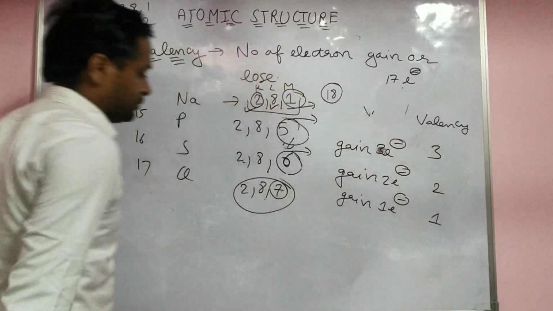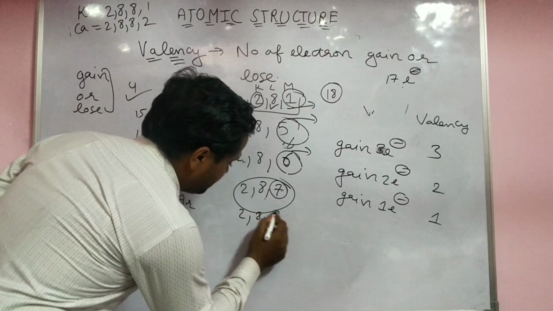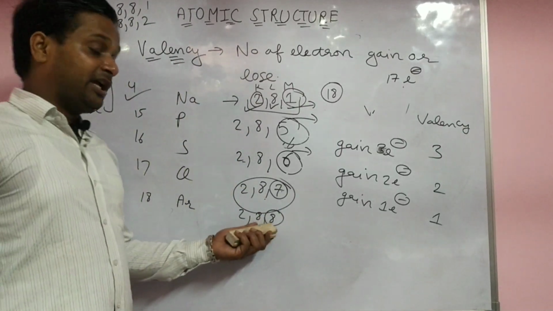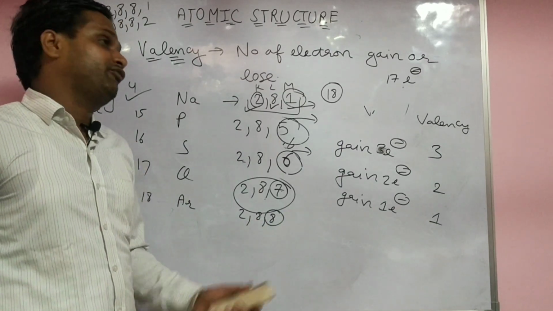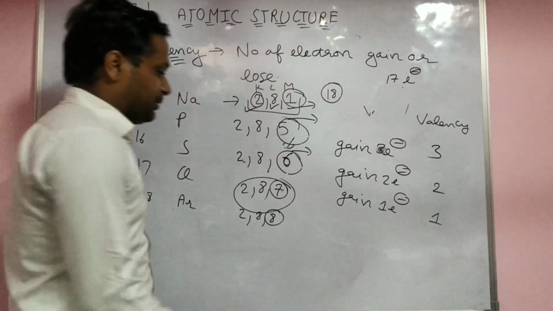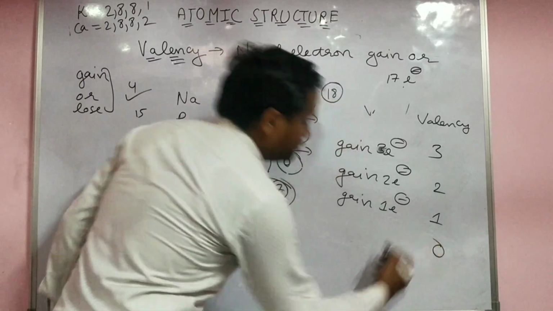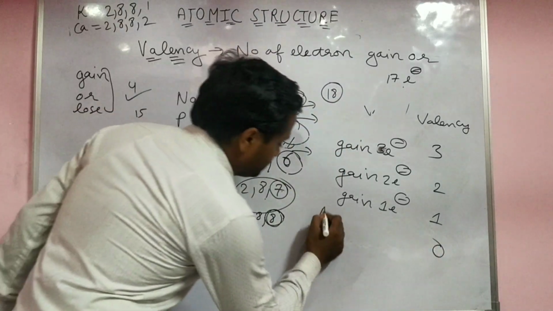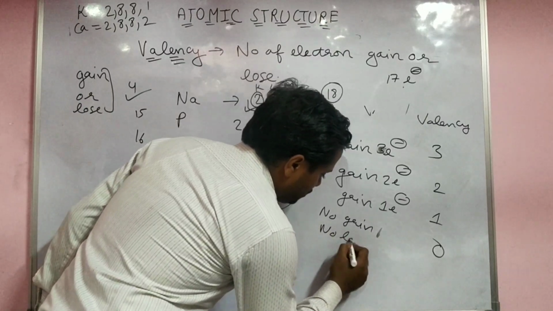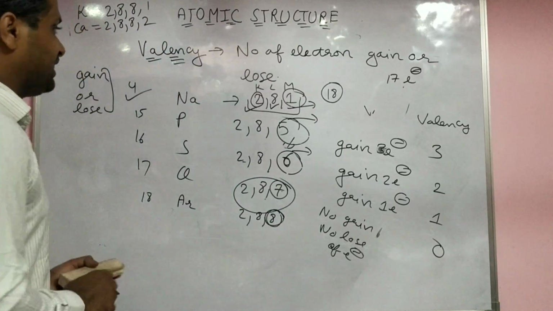Valency is 1. Yes, argon 2, 8, 8. 18 is also not possible. Now if they try to lose 8, not possible. Maximum 4 are able to lose only, or 4 able to gain only. So it means their 8 is completed, octet rule completed, their valency is 0. No gain, no loss. No gain, no loss. No loss of electron.